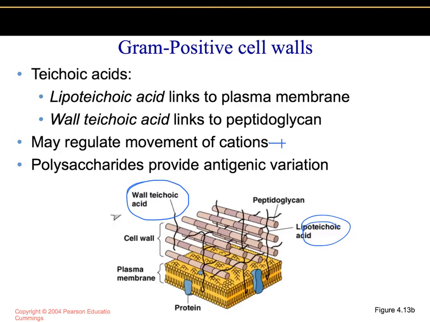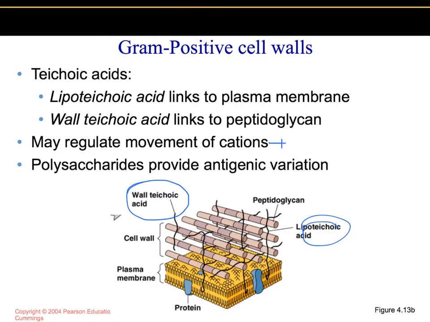The teichoic acids on the gram-positive cell wall have a negative charge because of the phosphate groups there.